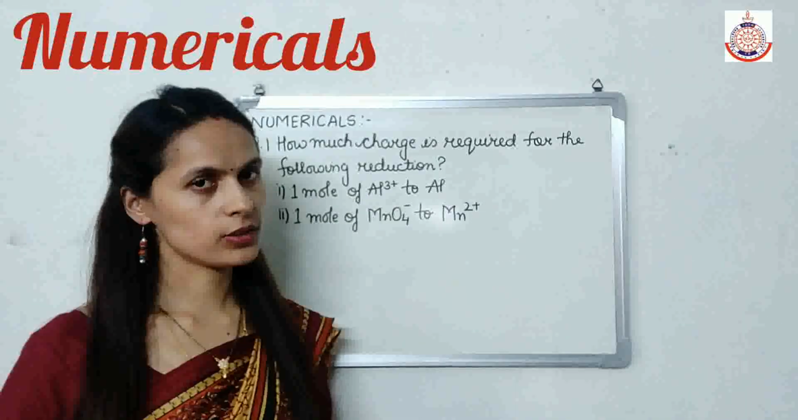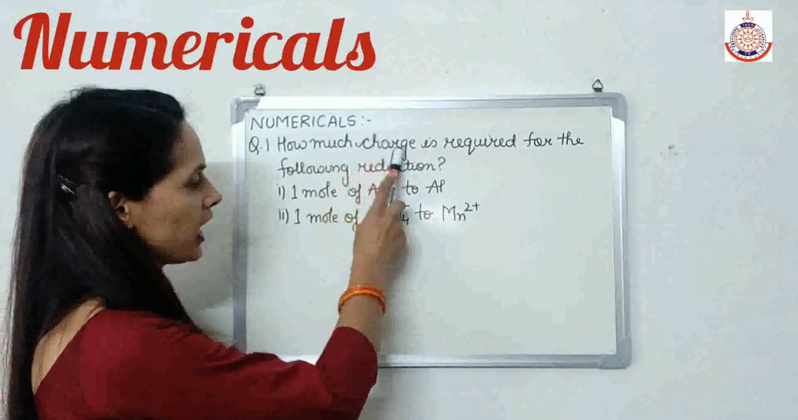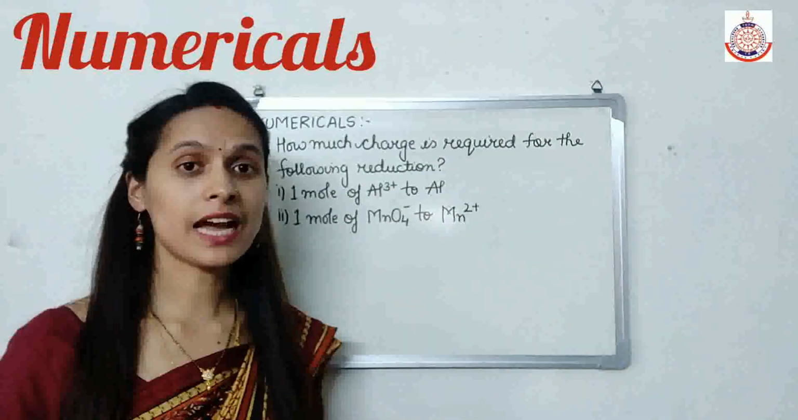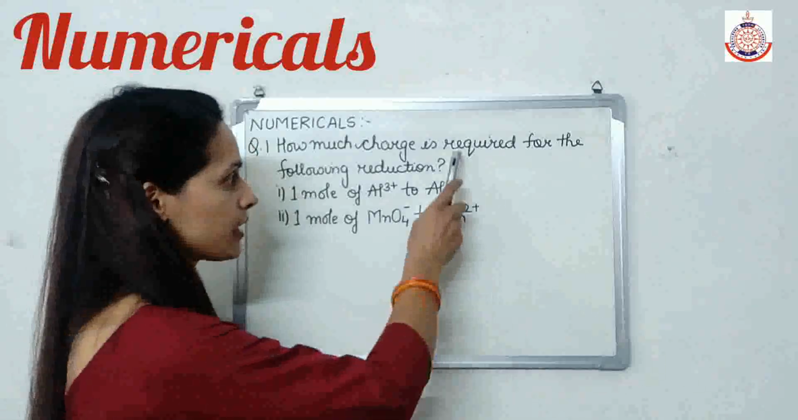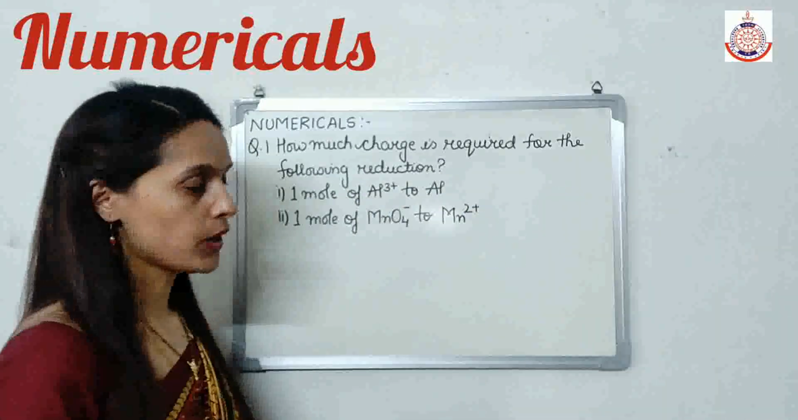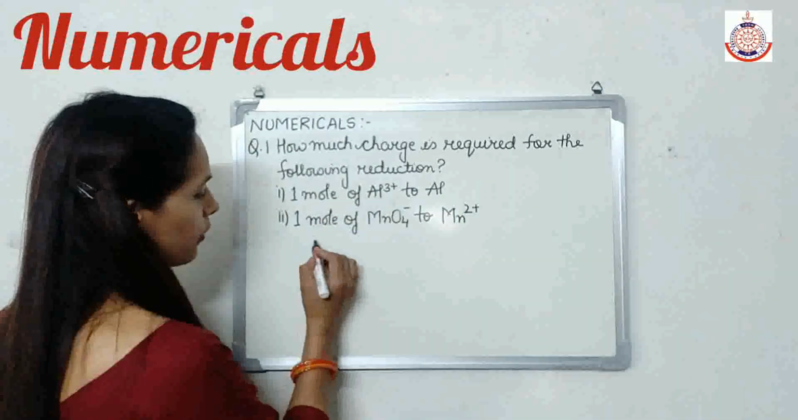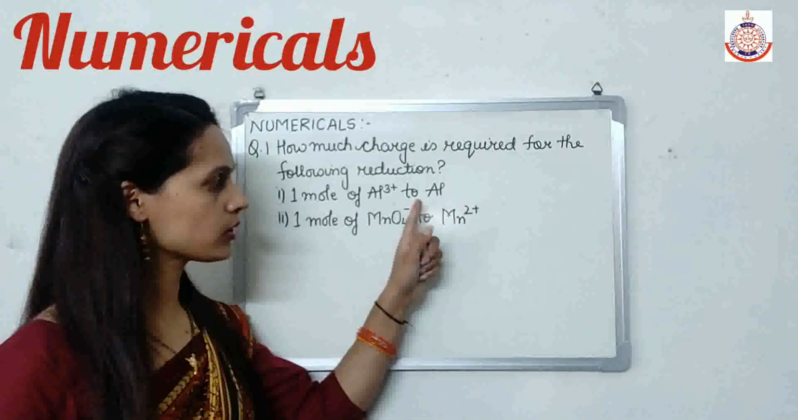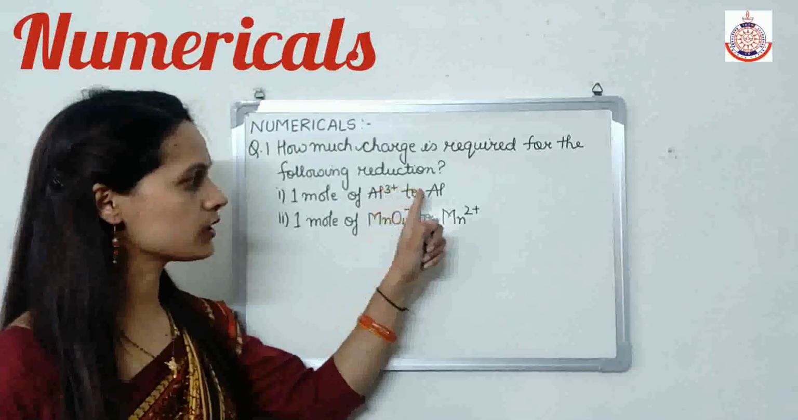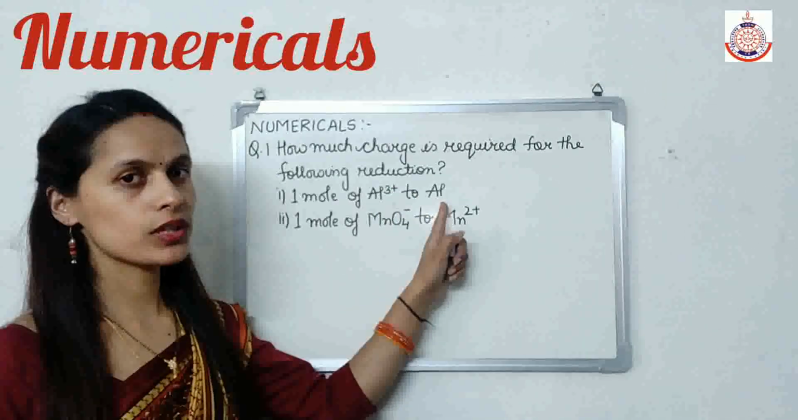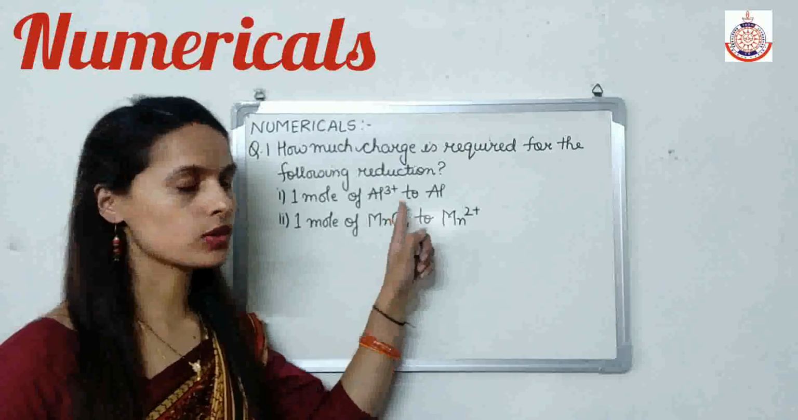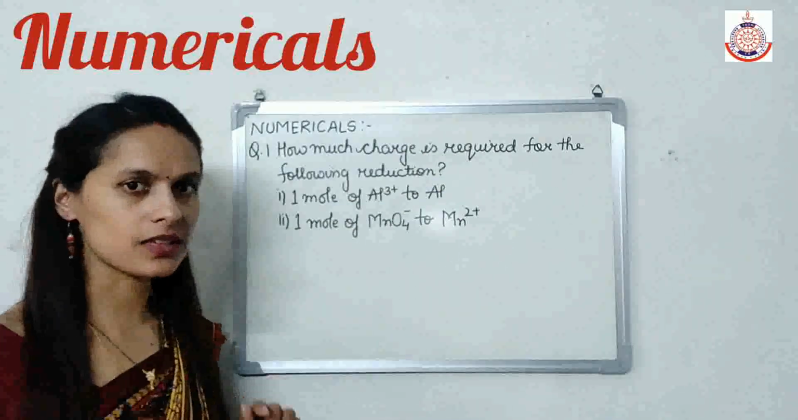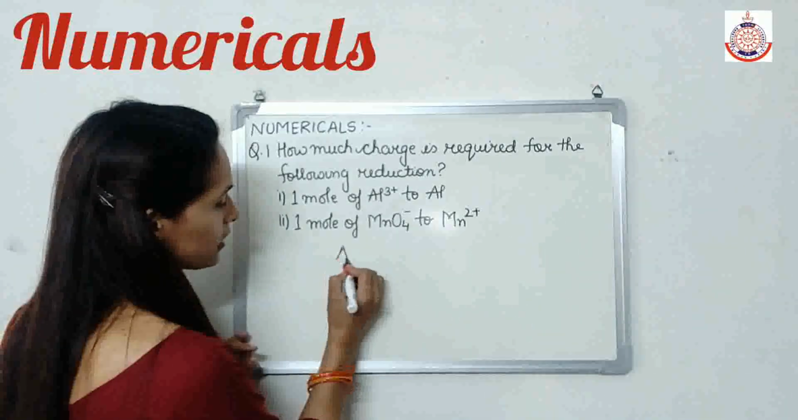This is our first question. How much charge is required for the following reduction? So we have to calculate how much charge is required for the following reduction. First, we have 1 mole of Al3 positive, and we have to convert this to 1 mole of Al. For the conversion of 1 mole of Al3 positive to Al, we have to find how much charge is required.